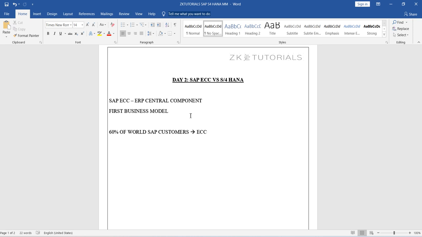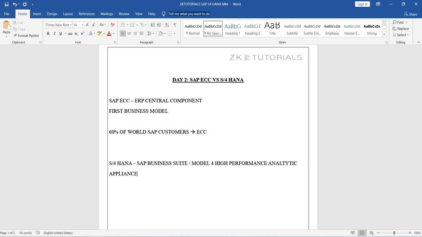But now that cannot continue, because in 2015 SAP launched a new product called S4HANA, which is what we are going to study now. S4HANA stands for SAP Business Suite, or you can take it as a model. What the 4 means I will discuss later in the architecture section. It also stands for High Performance Analytic Appliance.